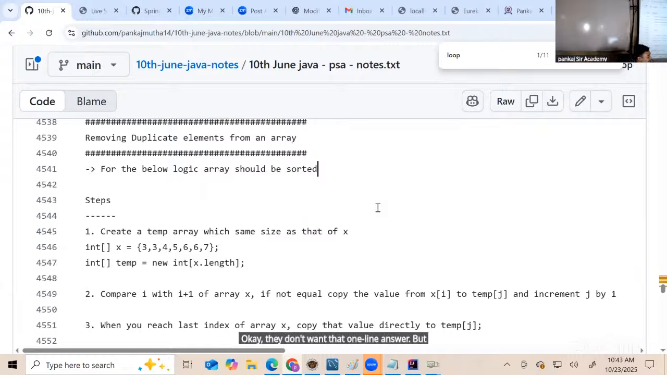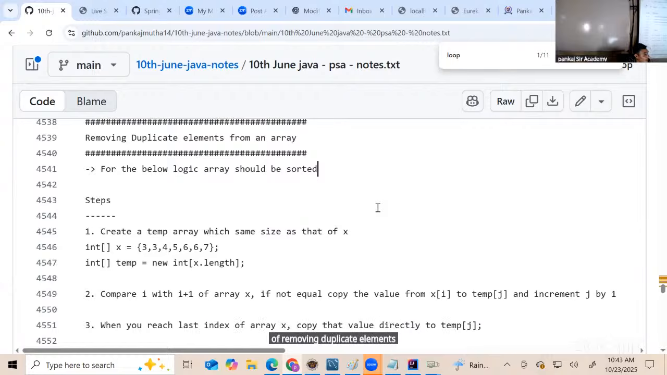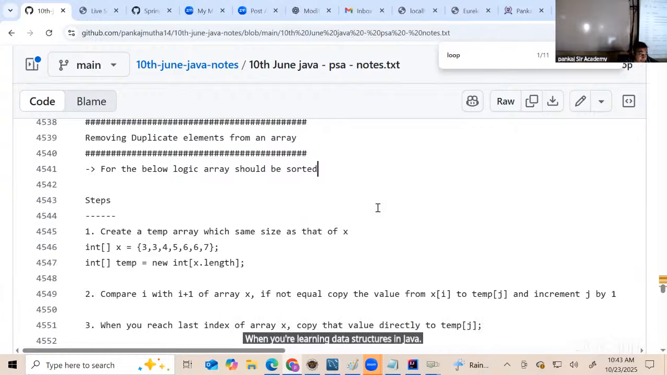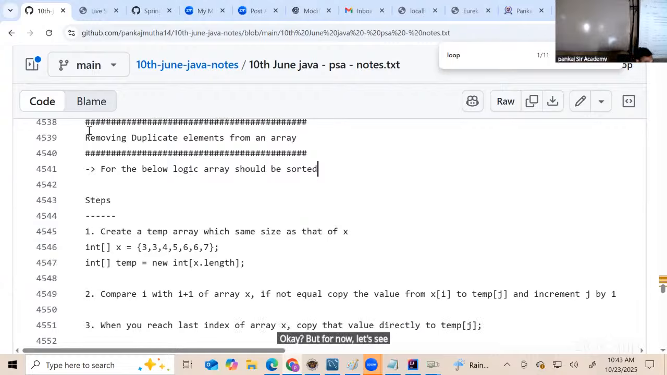But yes, in projects, I will definitely follow that one line implementation of removing duplicate elements. But since this is an interview topic, I will try to simplify the logic which is best suitable for interview. Got it? Only from interview point of view, we will work this way. But actually, I can remove the duplicate elements with one line of code, which you will learn further when you're learning data structures in Java, stream API concept, and you will realize that all of these things can be done in one line. Okay? But for now, let's see how to remove duplicate elements, guys.